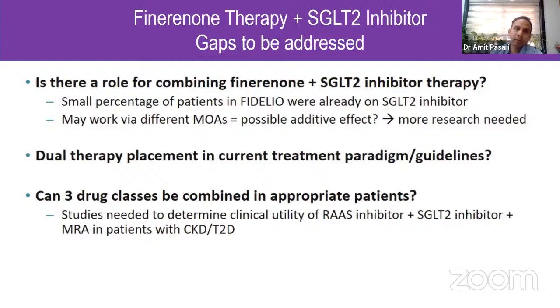The other gap that needs to be addressed for our patients is whether there is a role for combining finerenone and SGLT2 inhibitor therapy. In the Fidelio study, there were very few patients on SGLT2 inhibitors who received finerenone. When we combine all the three therapies, that is RAS inhibitor, SGLT2 inhibitor, and MRA, that is mineralocorticoid receptor antagonist, we need more studies to see how these patients behave and what more can be done for our patients with type 2 diabetes and CKD.